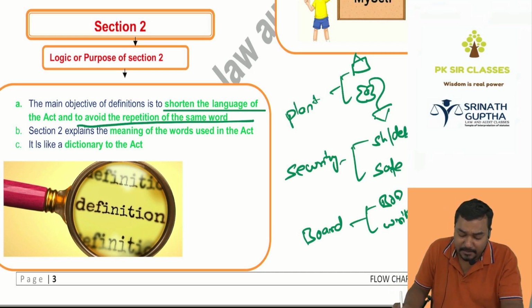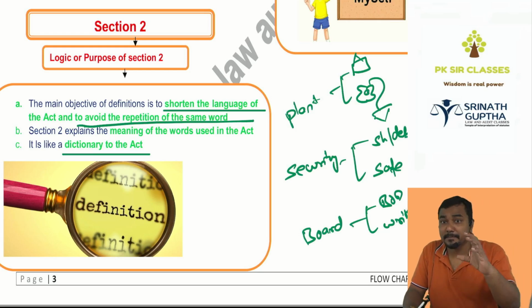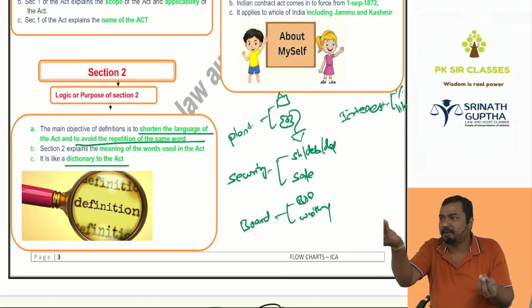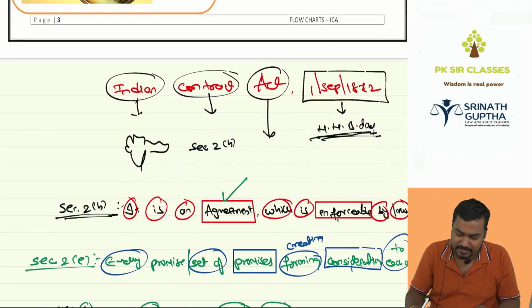Section 2 explains the meaning of the words used in the act. It is like a dictionary for the act. That is the purpose of section 2. So I hope you people understood the purpose of section 1, what is section 1 of the Indian Contract Act, and the purpose of section 2. Now let us see a few definitions.